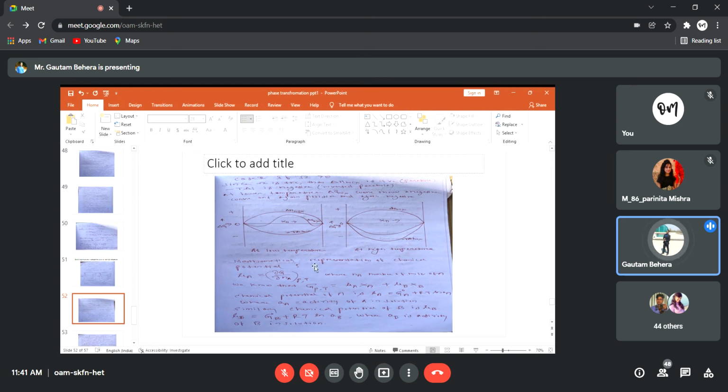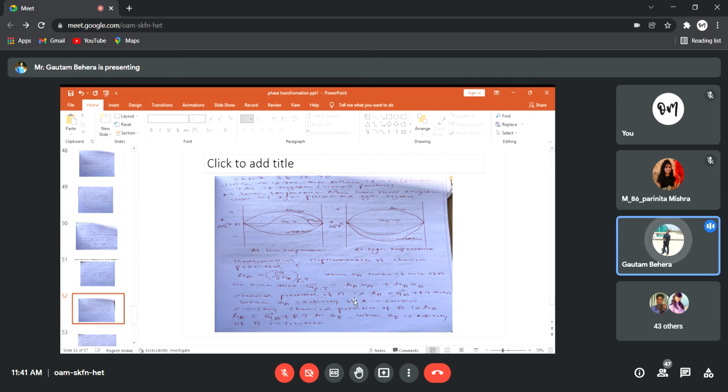Anyways, the mathematical representation of chemical potential can be written as mu A is equal to del G by del Na at constant pressure and temperature, where Na is the number of moles of A. We know that free energy at constant pressure and temperature is equal to mu A XA plus mu B XB.